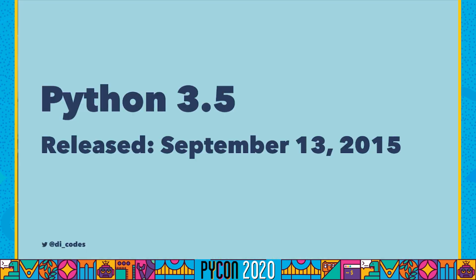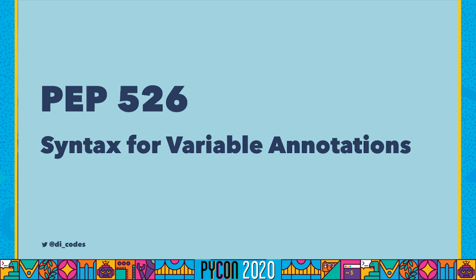Essentially, it's how to build a type checker in Python. And it leans really heavily on what Mypy is already doing at this time. In Python 3.5, we got PEP 484 support and the typing module. In 2016, we got PEP 526, syntax for variable annotations.